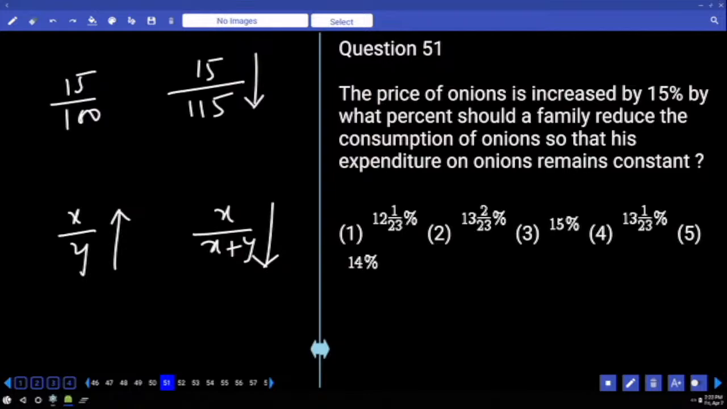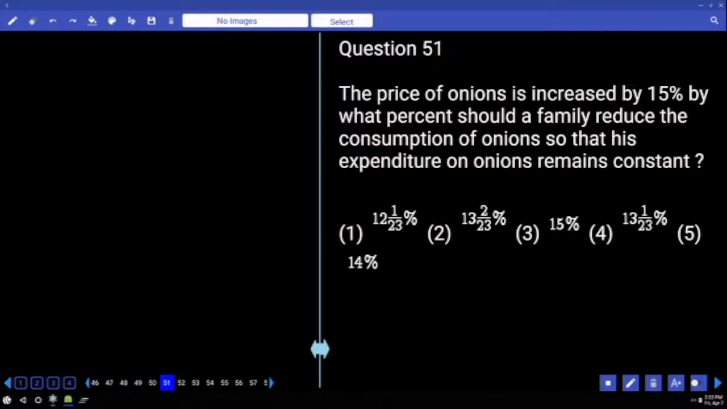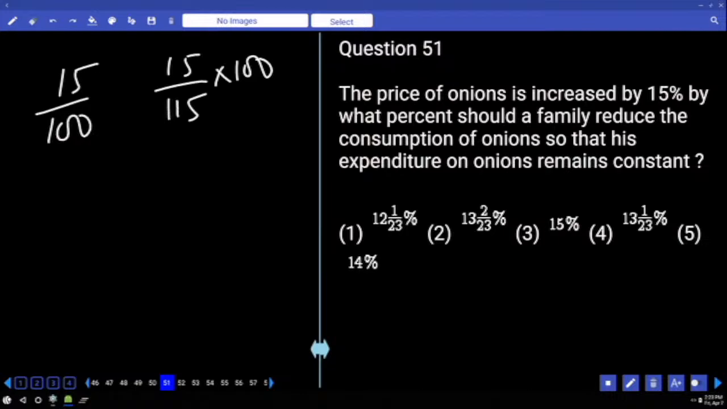So when you look at your options, let me write here. 15 by 115 must be decreased, converted into percentage by multiplying by 100. Cancellation with 5: 3 times, and 23 times. So the denominator is 23, which is a prime number. In your numerator, do you have multiples of 23? Yes or no? That means the answer cannot be an integer, so 2 options are eliminated. And what is your original denominator? 23. In your final answer also, you should get 23 only.